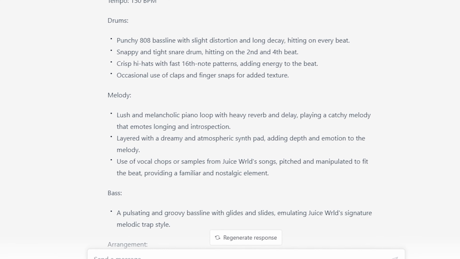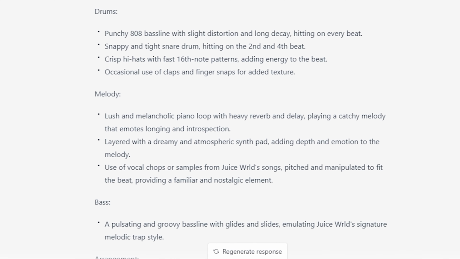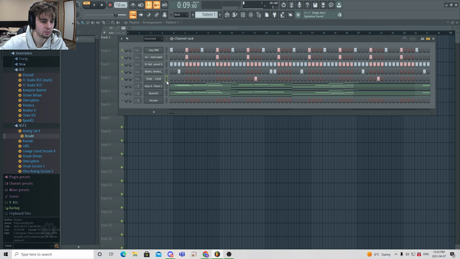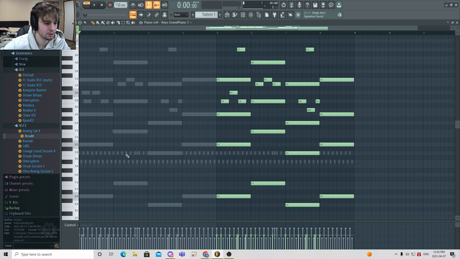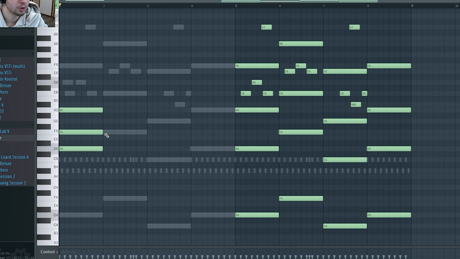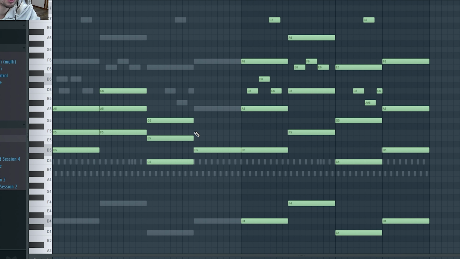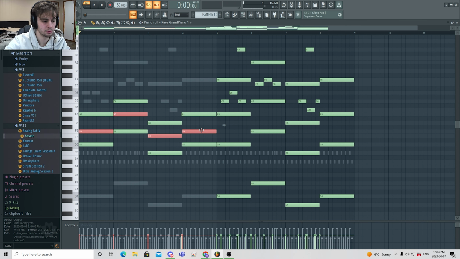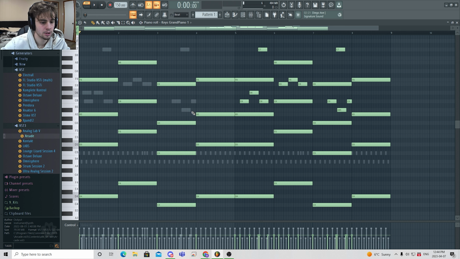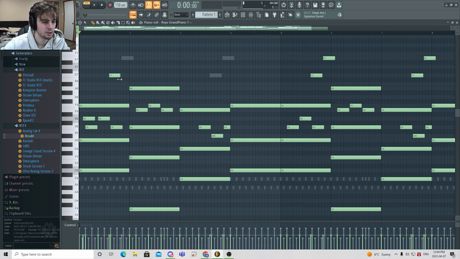Next it says to add a lush melodic piano loop with heavy reverb and delay, playing a catchy melody that emotes longing and introspection. So just some kind of sad, melodic type vibe. This is what I came up with, and I'll show you how I got there. So I started on my scale note, and then I just started building a simple triad. Place one, skip, place one, skip. Notes, shifted them up, took all the bass notes, duplicated them, shifted them down. I just added in these little step notes, and I just added a little top melody.